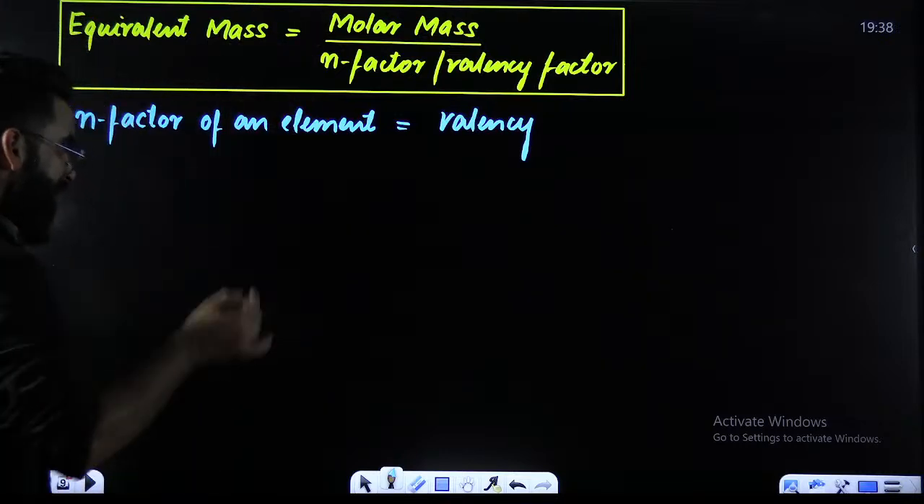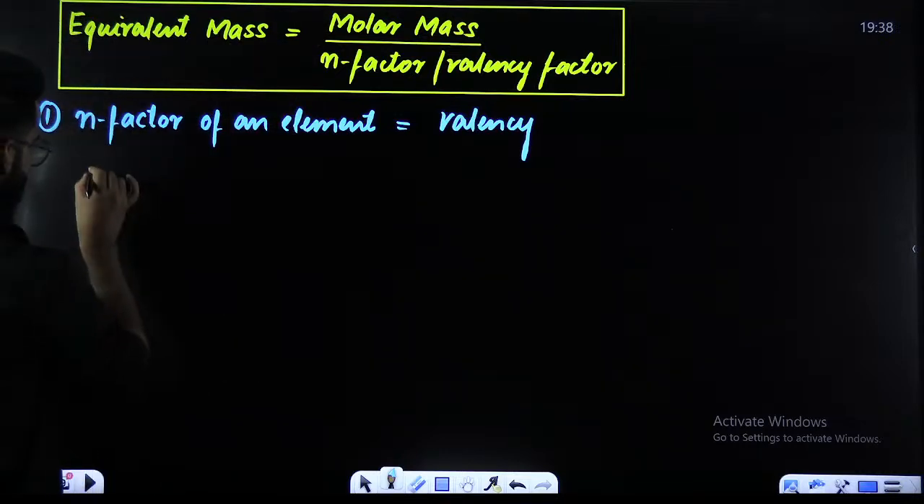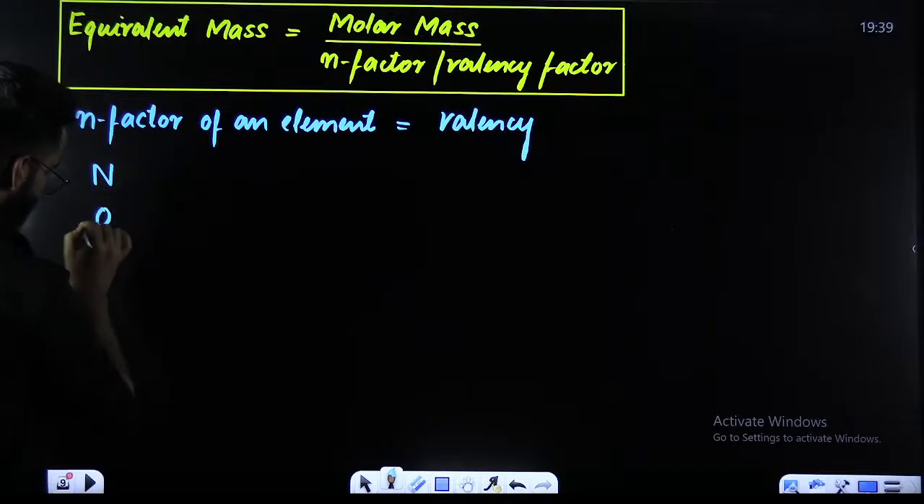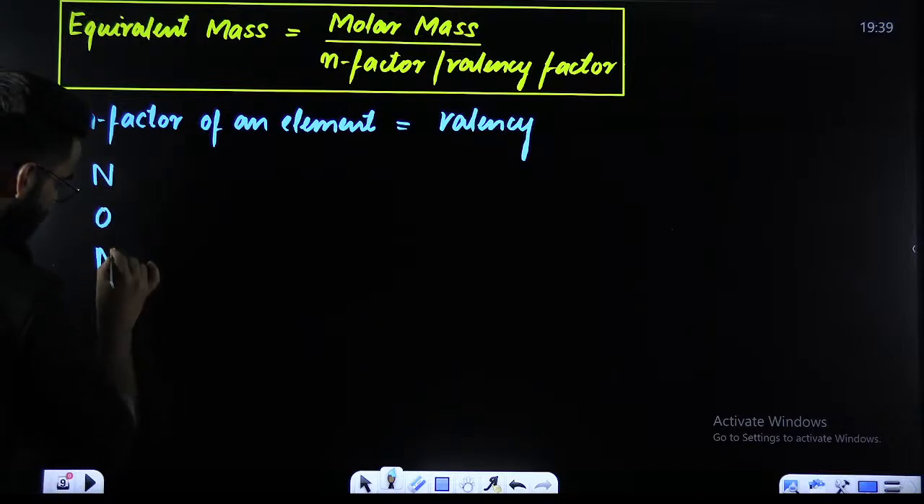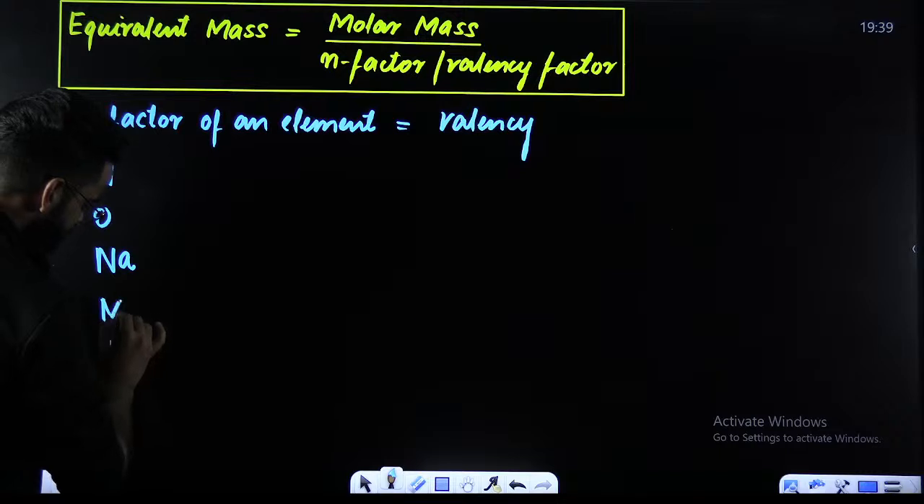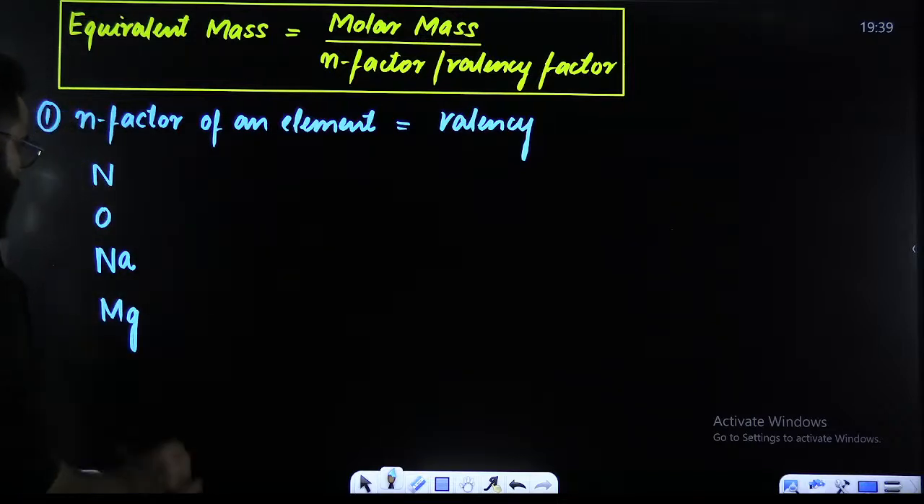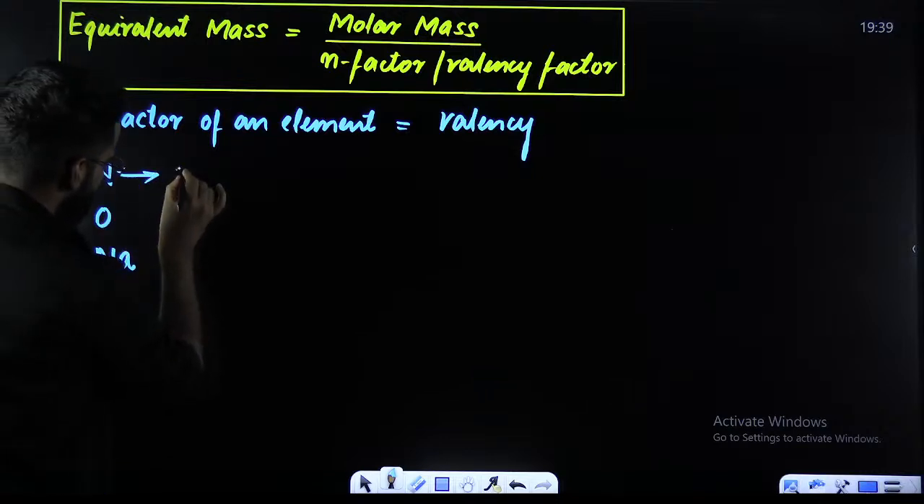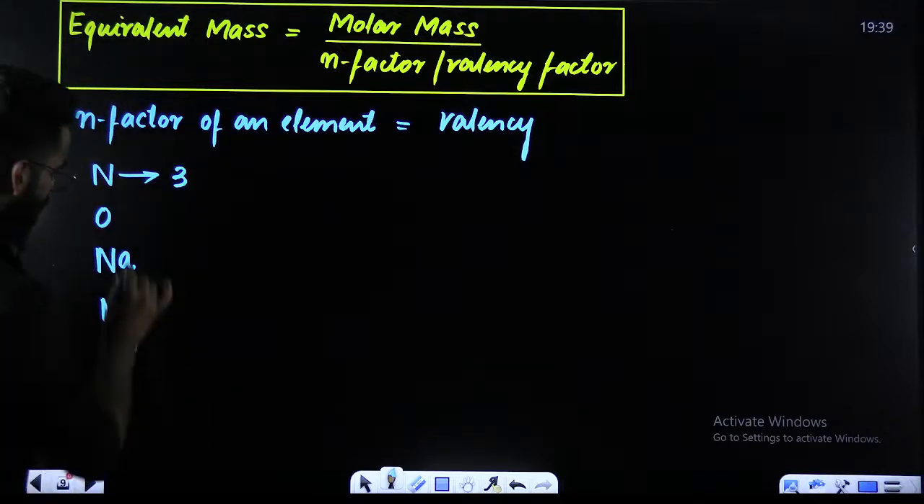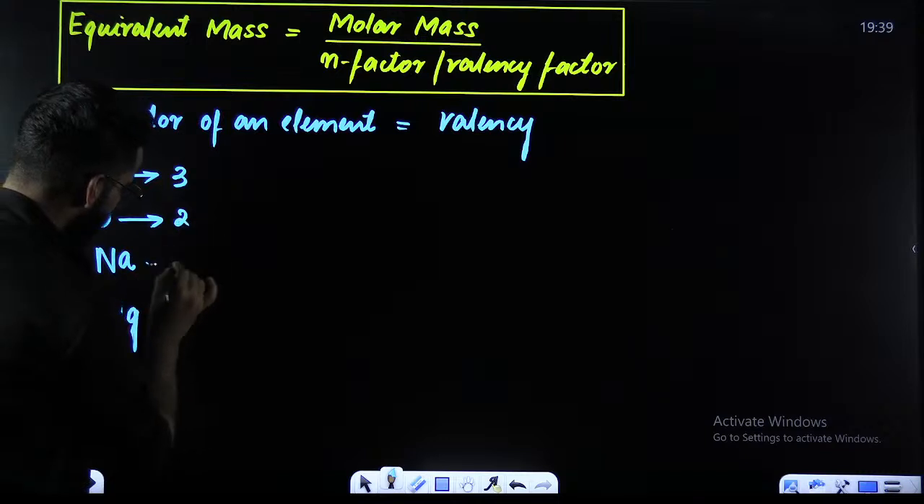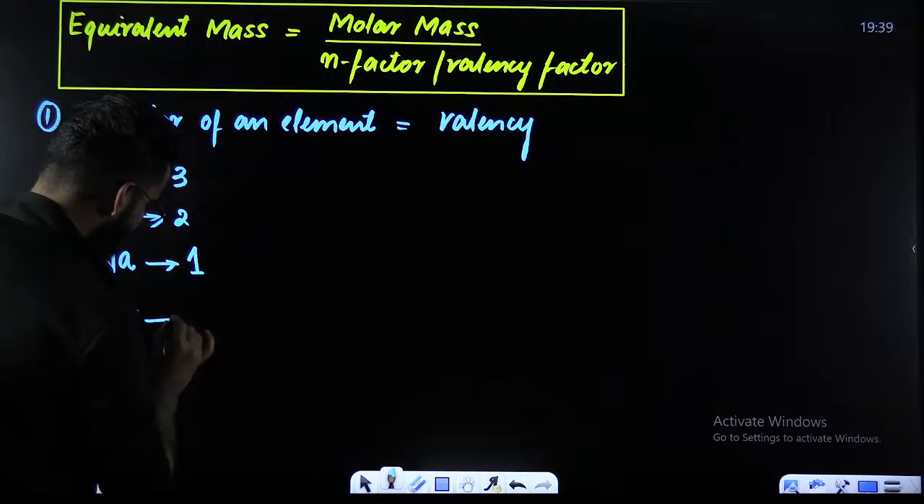For example, let's say I'm taking few elements over here. Let's say I'm taking nitrogen, oxygen, sodium, magnesium. These are different elements which I've taken over here. Now, if I ask you, what is the valency of nitrogen? You will say valency of nitrogen is 3. What is the valency of oxygen? It's 2. What is the valency of sodium? It's 1. What is the valency of magnesium?